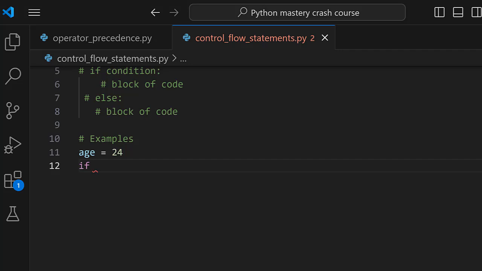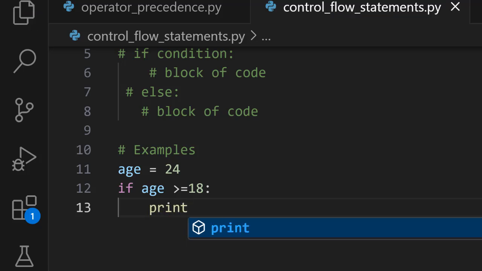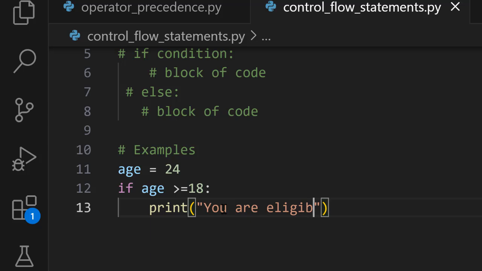So that means we say if the age is greater than or equal to 18, then we want to go ahead and return a simple print statement for now. So we are going to say print, you are eligible to vote. That is it for now.